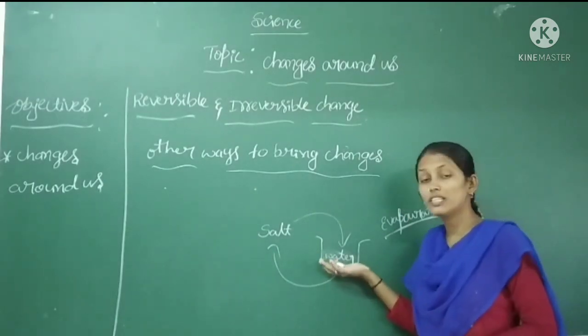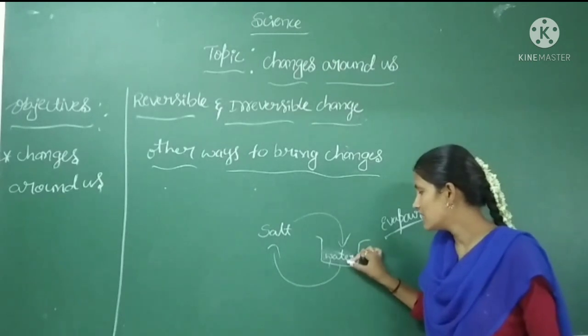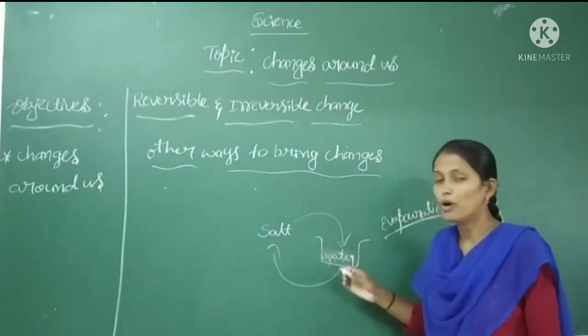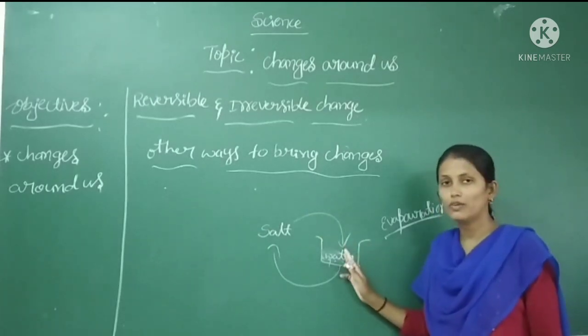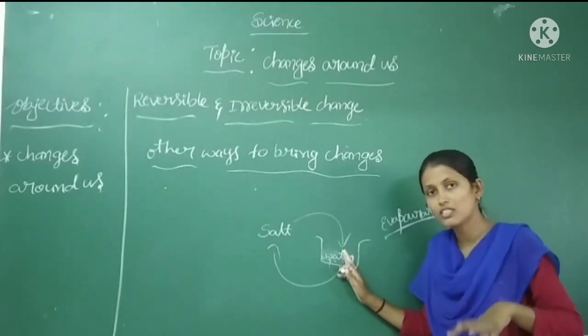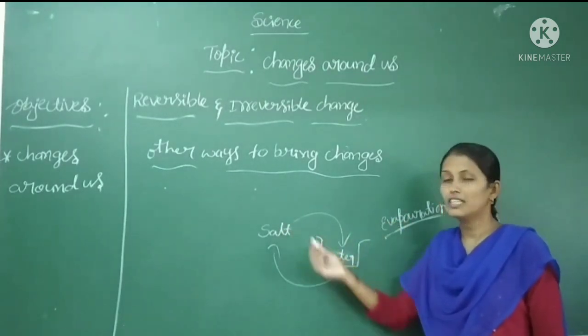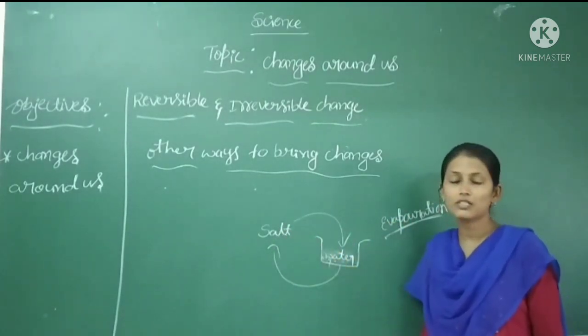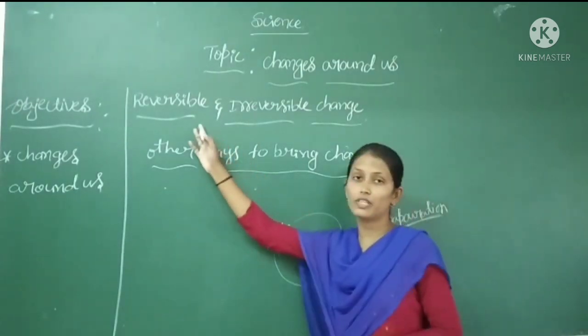So when we allow this beaker to evaporate, later we can see the salt crystals at the bottom of the beaker. Means when we add the salt to the water, it is completely dissolved. Later, by the evaporation process, we can obtain the salt. Then which kind of change is it? It is a reversible change.